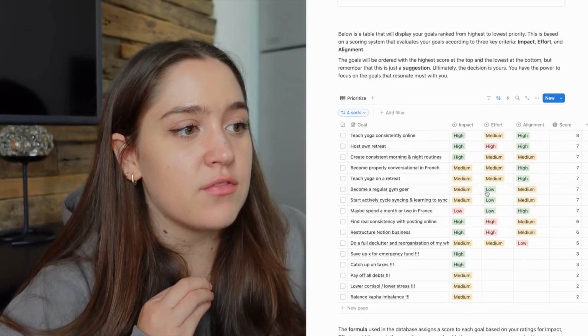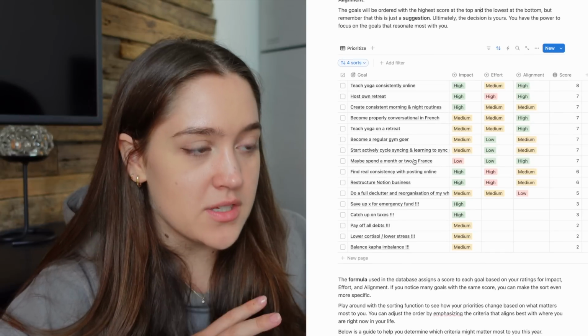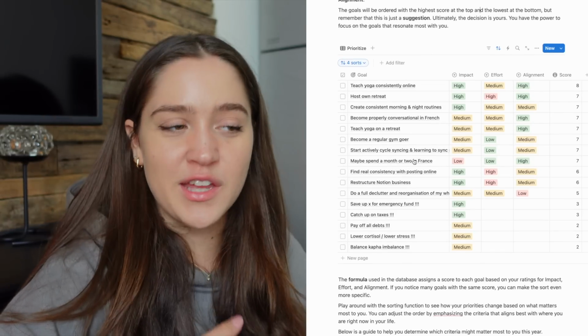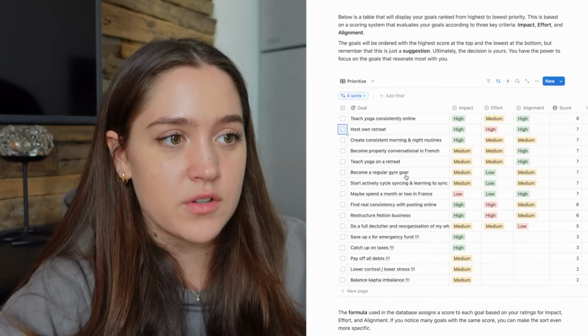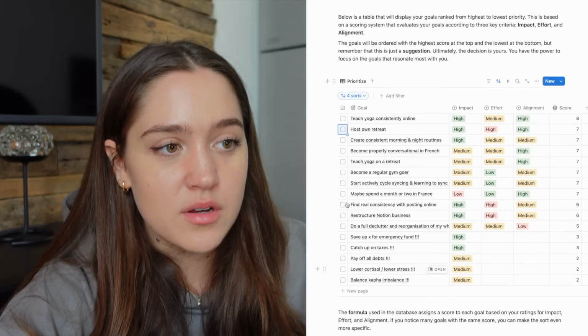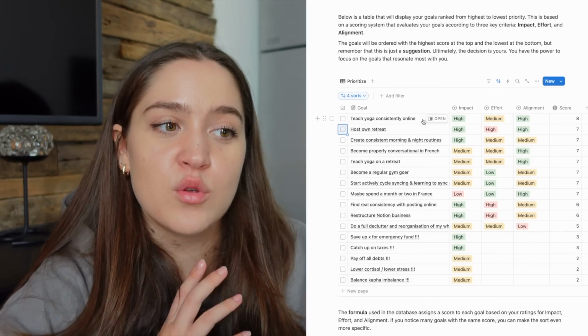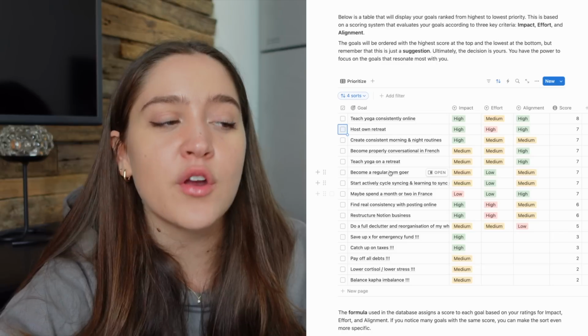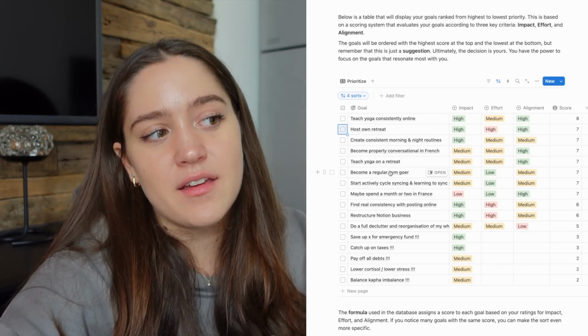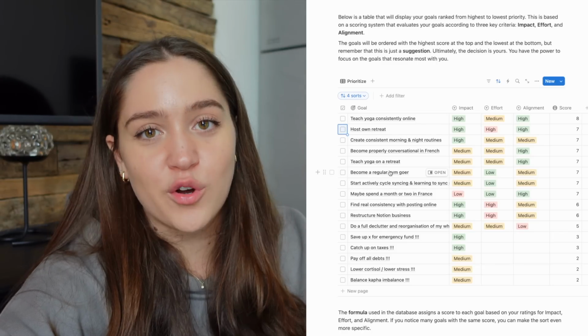So yeah, this is gonna give you a prioritization based on your values and your priorities. And then the last thing for this step is we have a little checkbox thing here to check off the goals that you want to bring into the next year. So this is more for the people that are setting like 50 goals and they want to work on 50 things. If you have too many priorities, the word priority loses its meaning and you don't actually have any priorities.